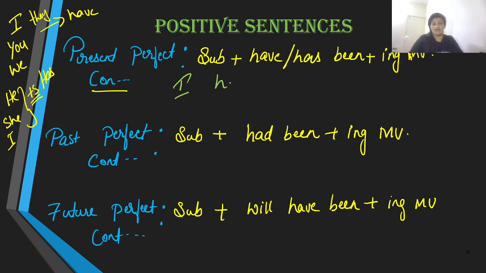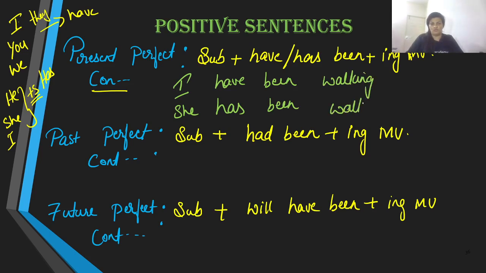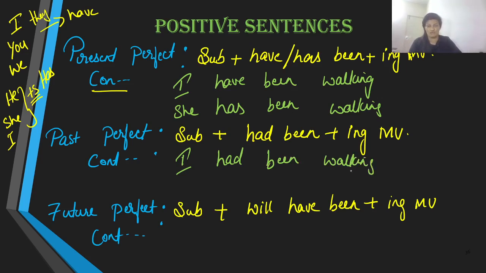I have or she has been walking. I have been walking, she has been walking, he has been walking. With past perfect, we say I had been walking. Has or have becomes had over here.